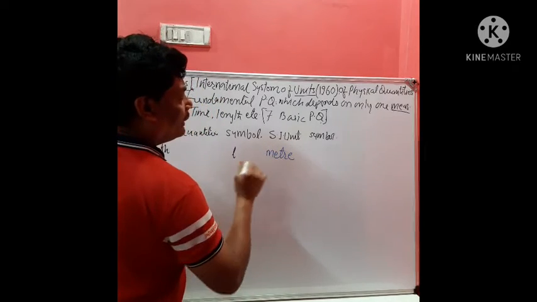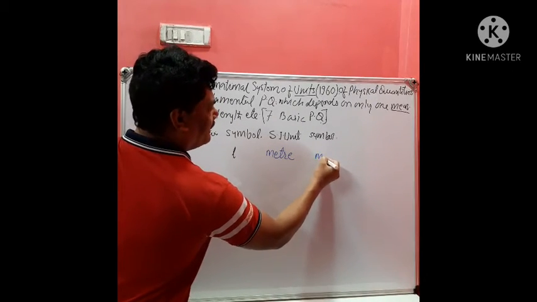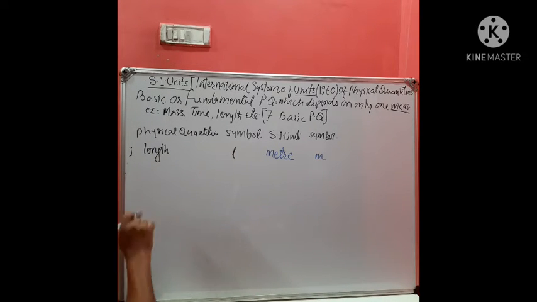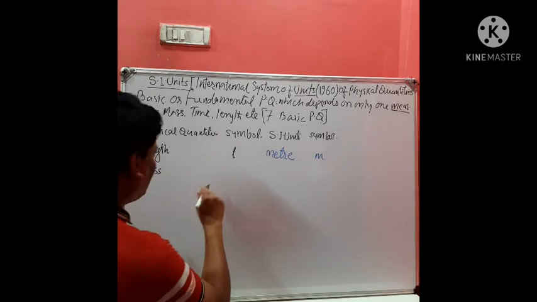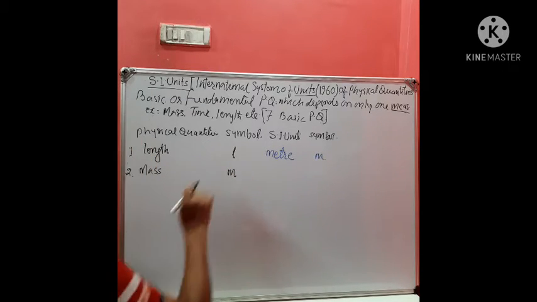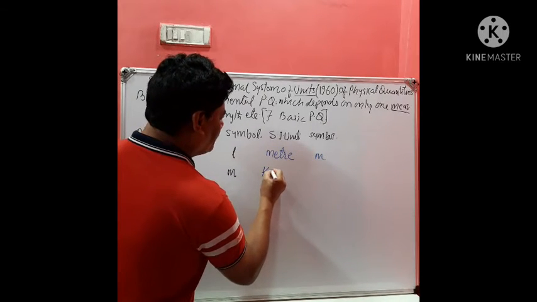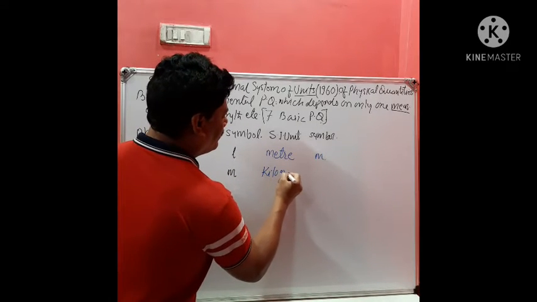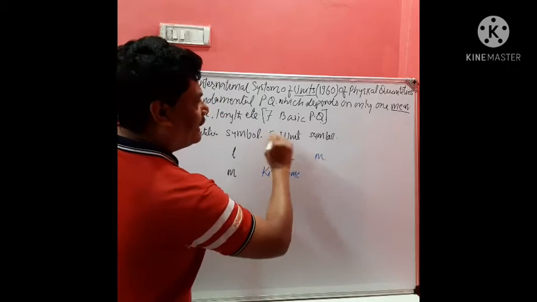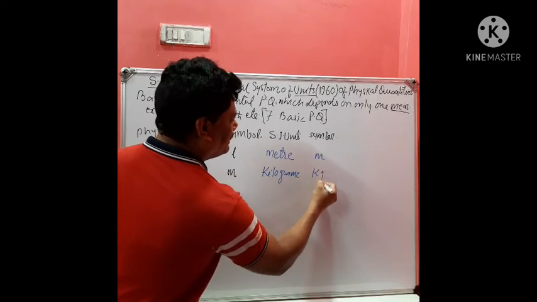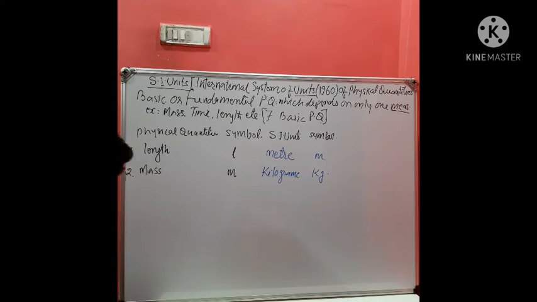I think you all know. And what is the symbol of meter? It is small m. Similarly, the second one is mass. The symbol of mass is denoted by m. What is its SI unit? This is called kilogram. And the symbol of kilogram is kg. The third one is time.